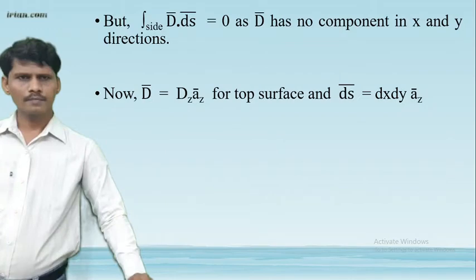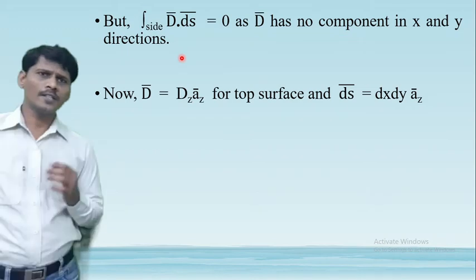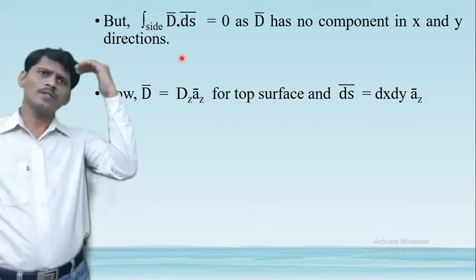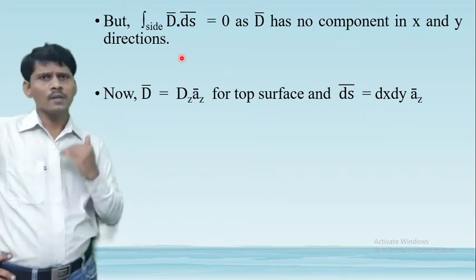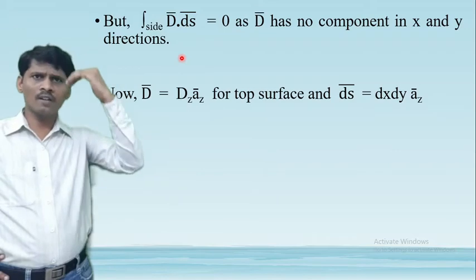So for the side integral, there is no electric flux density, that is, the side integral of D bar dot dS bar is equal to 0. Now calculate the top of the surface and the bottom of the surface. The top is along the z direction.